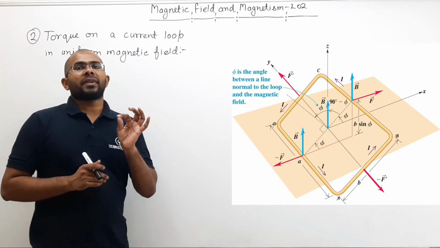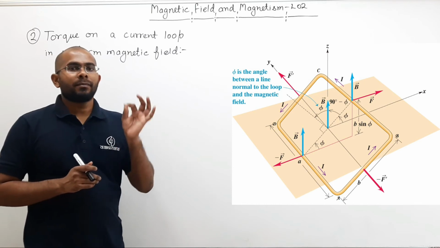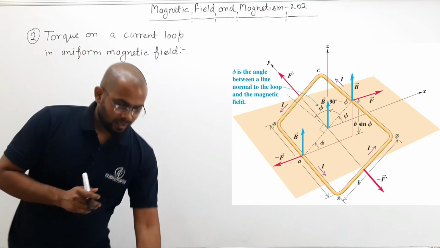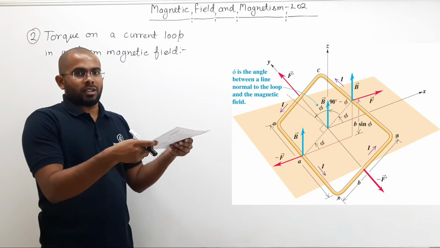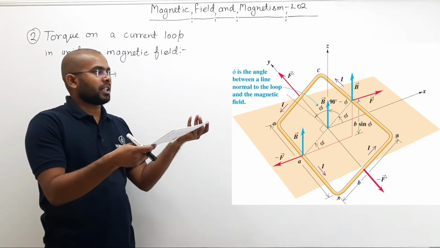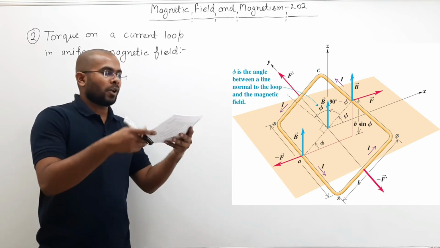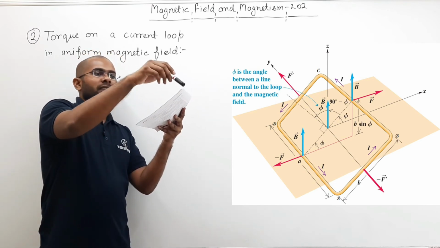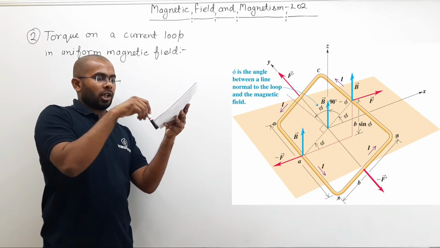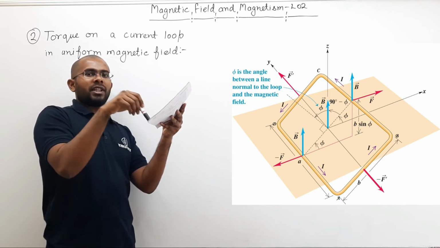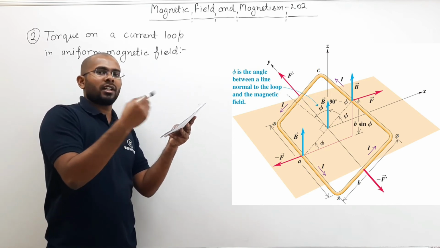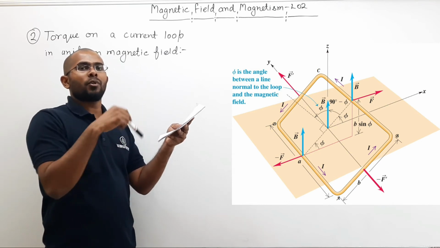Now if the perpendicular distance is B by 2 sine phi, what will be the torque? Torque is nothing but perpendicular distance multiplied by force. The only question is whether the torque on this arm and the torque on this arm will be acting along each other, supporting each other or opposing each other.